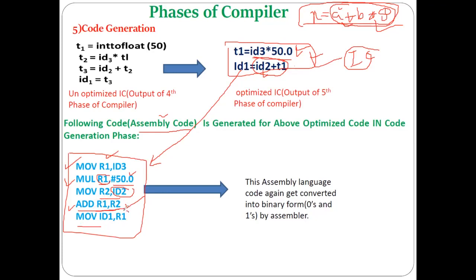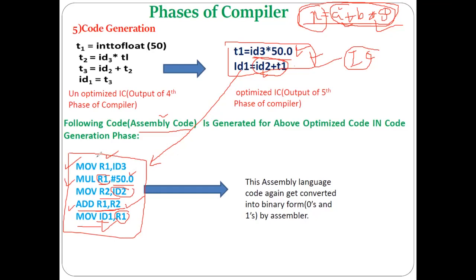Lastly, you are moving the content of R1 into ID1, which means you are putting the result into our variable X, which is ID1. So in this way you can see how the machine instructions will be selected.